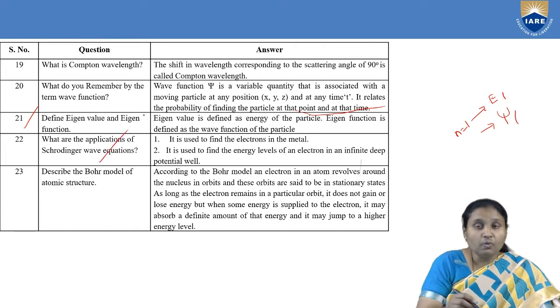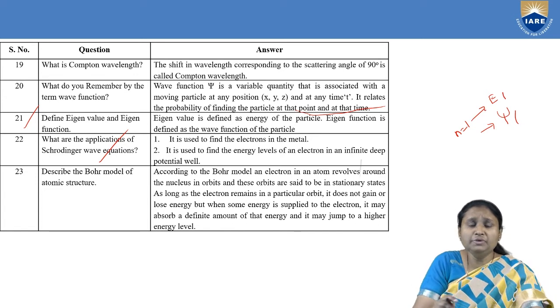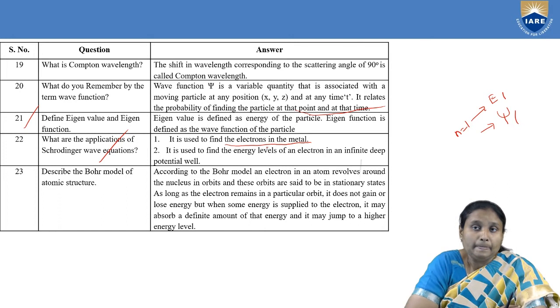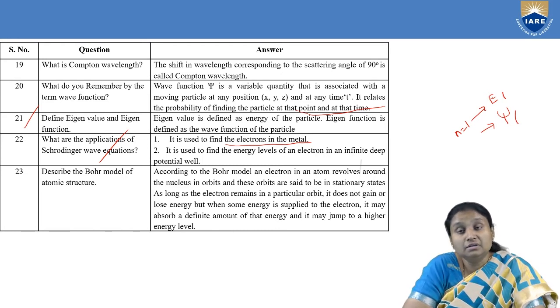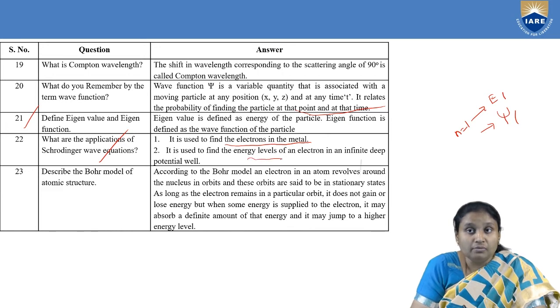Then next, what are the applications of Schrodinger's wave equation? Of course, it helps us to find the electrons in a metal, and also to understand the behavior of a particle enclosed in a potential well. It helps us to find the energy levels taken by an electron when it is bounded in a potential well. So it helps us to understand the difference between energy levels associated with a free electron as well as a bound electron.